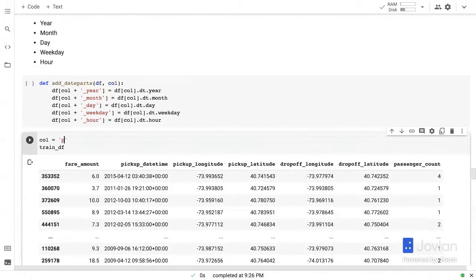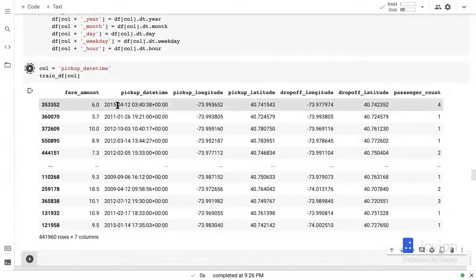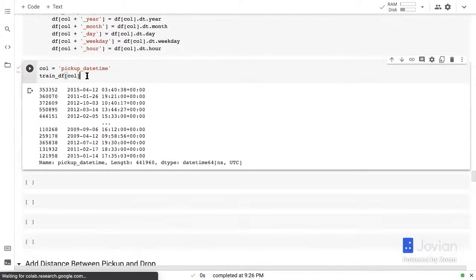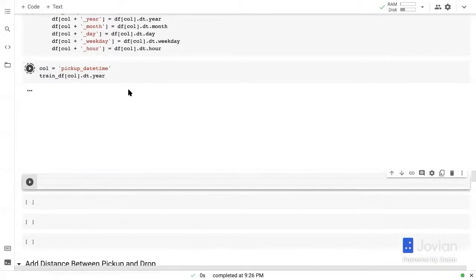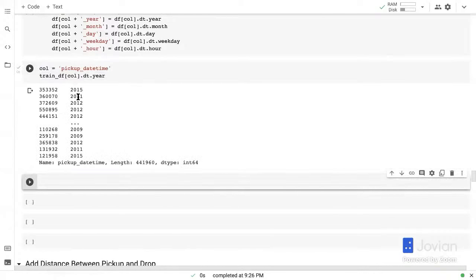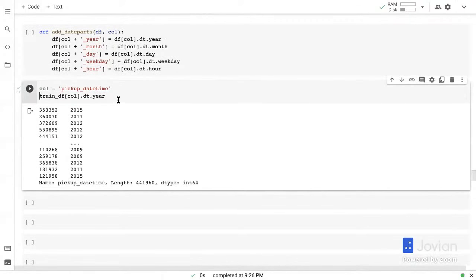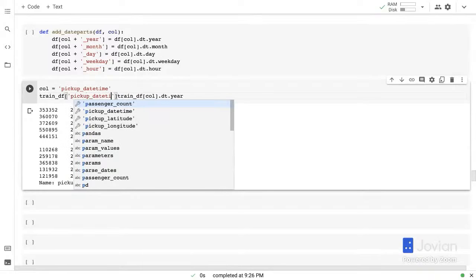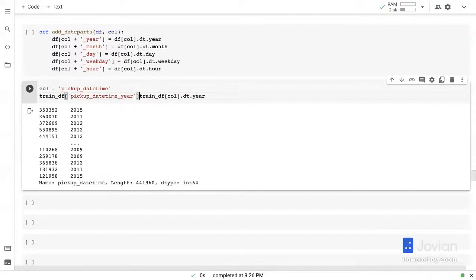So just to give you a sense of how this works, we have train_df. This is a data frame. And suppose I set col to pickup_datetime, then train_df[col] is just all the pickup datetimes. And if I call .dt.year, then it's going to give me just the year for every row of data. You can see 2011, 12, 15, and so on. And I can actually now save that to train_df. Let's say I want to save it to pickup_datetime_year equals this, right? And another way to do this is to just say col plus, right? So that's what we've done, not just for year, but month, day, weekday, and hour. And we've put that into a function.